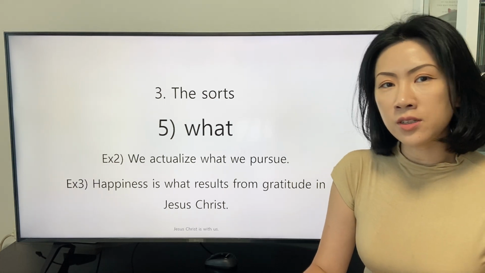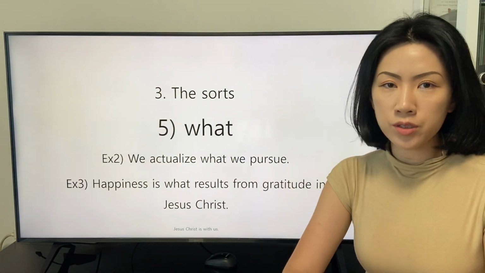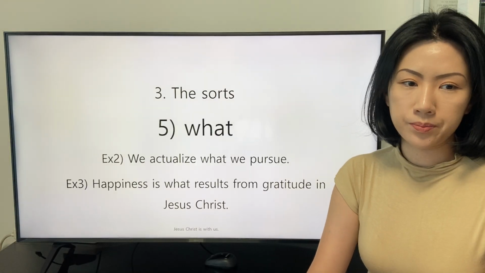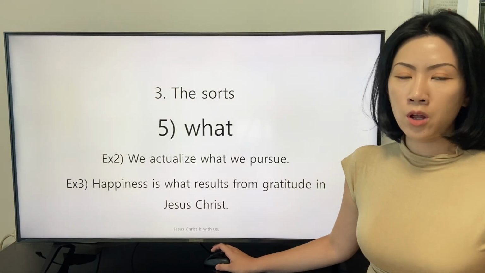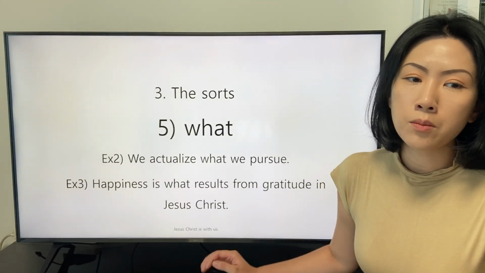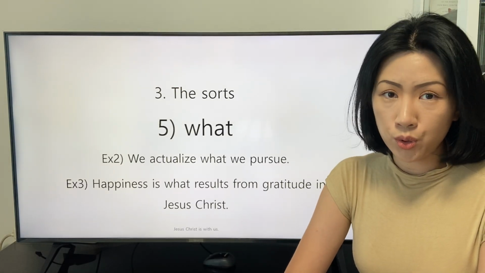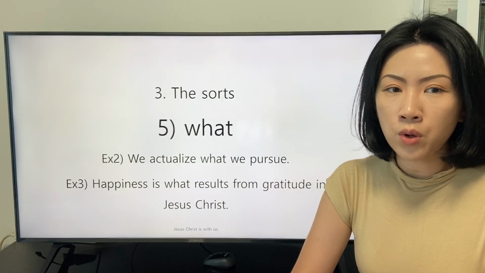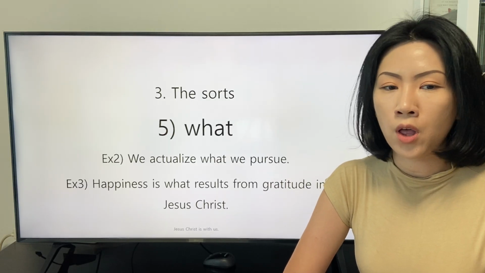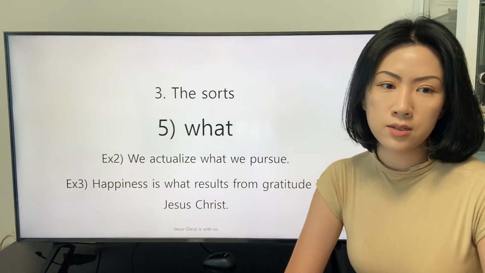Good afternoon. We will continue to study the subordinating conjunction "what" with two examples. The second one is "We actualize what we pursue." And the third one is this: "Happiness is what results from gratitude in Jesus Christ."